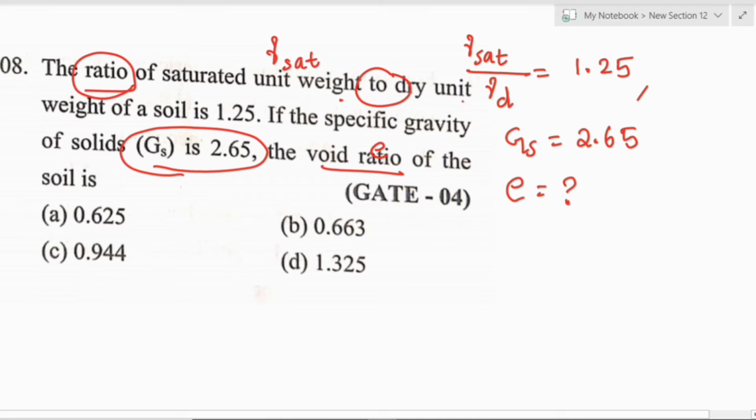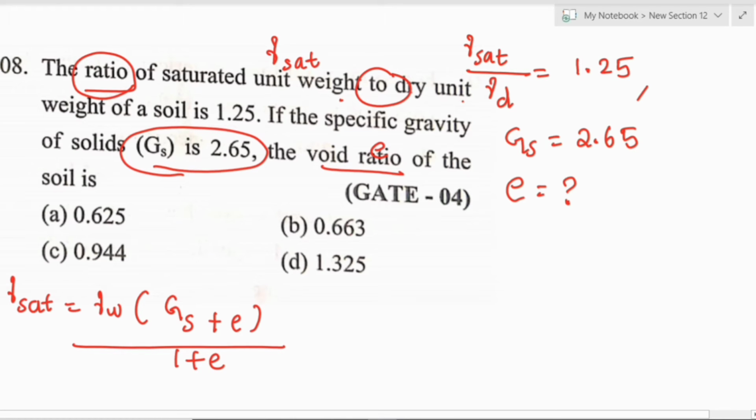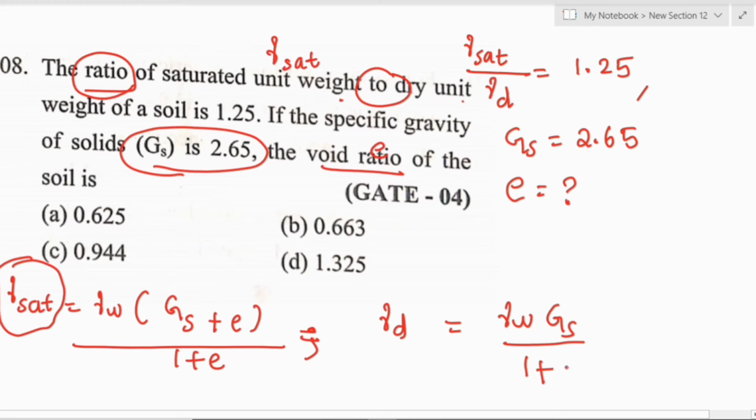Very simple. What you need to remember is the formula. We already know that gamma saturated equals gamma w into (Gs plus e) divided by 1 plus e, where Gs is the specific gravity of solids. Another formula is for gamma d: gamma d equals gamma w into Gs divided by 1 plus e.